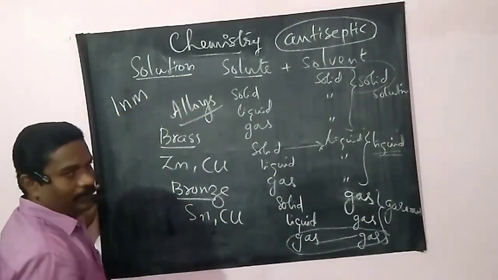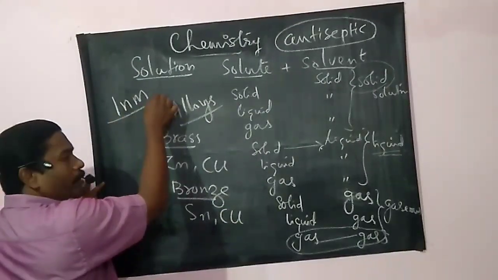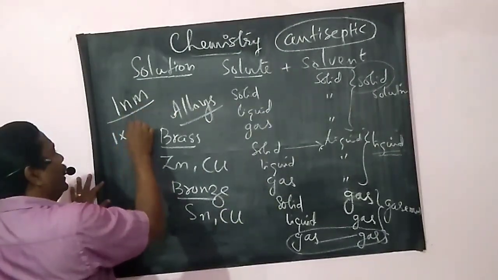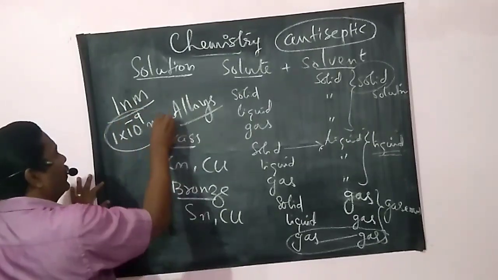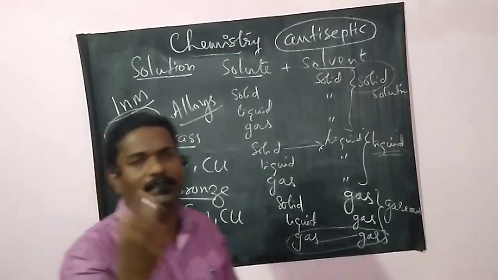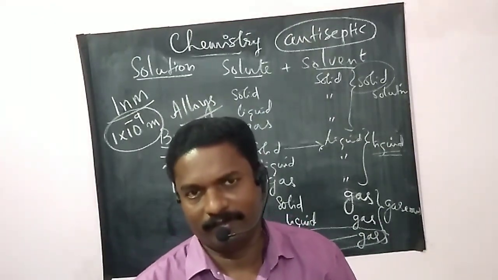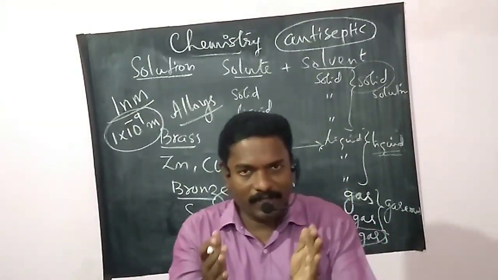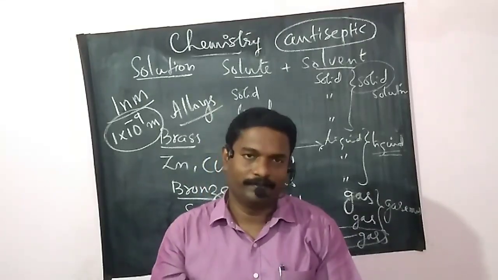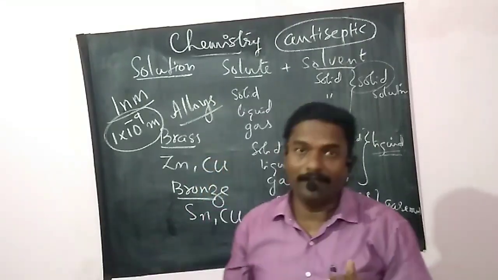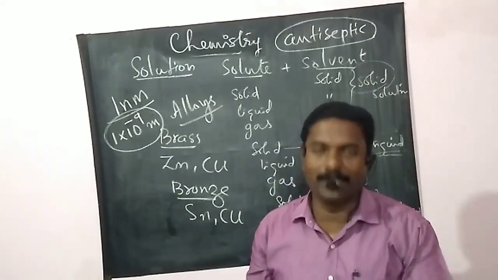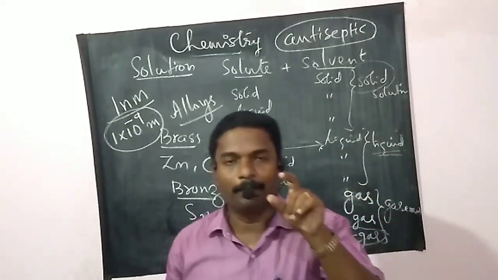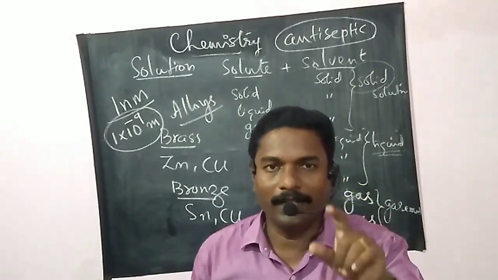See students, 1 nano means it is 10 raised to minus 9 meter. So it is too small to see. So the sizes of particles are less than 1 nanometer in diameter, and we cannot see the particles with naked eyes.